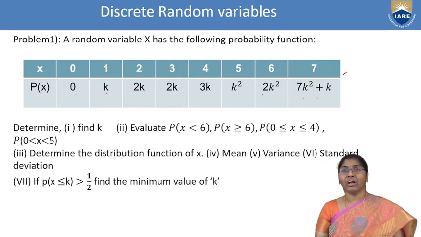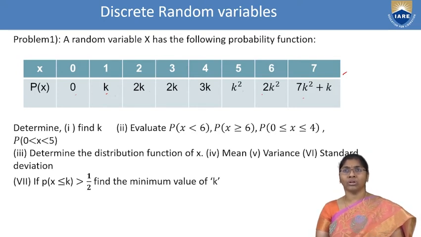And second one, evaluate p of x less than 6. Next one, p of x greater than or equal to 6. Next one, p of 0 less than or equal to x less than or equal to 4. And another one, p of 0 less than x less than 5.